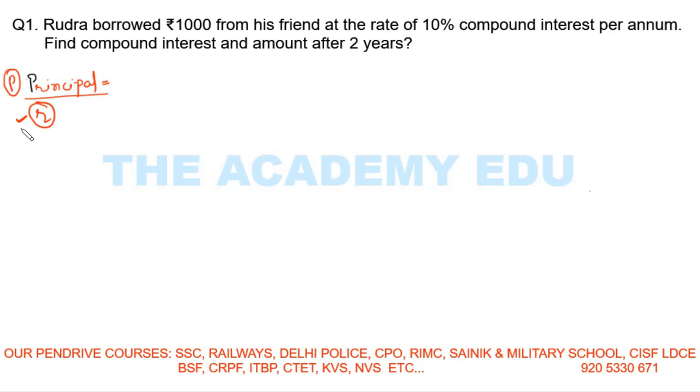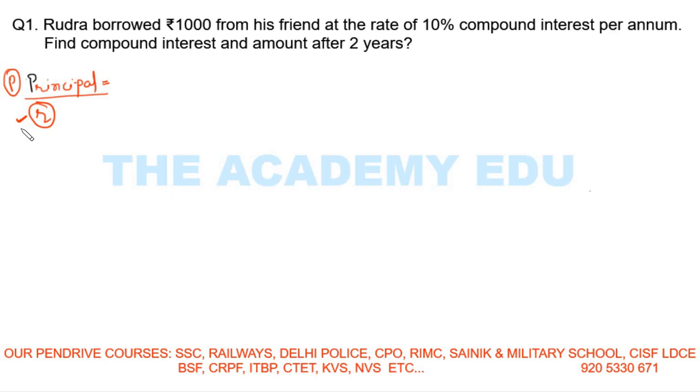Whenever we take money from someone, he wants some extra money for that, which is called interest. Suppose you want 100 rupees from your friend and he says, okay, I will give you 100 rupees but I will take 10 rupees from you because I am helping you. That 10 rupees is called interest. So we have to pay interest every year.